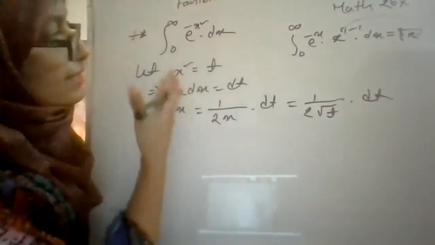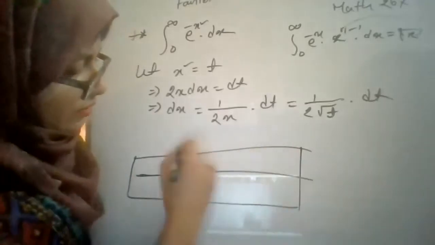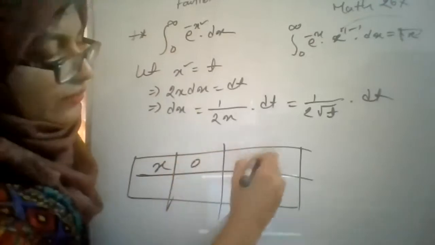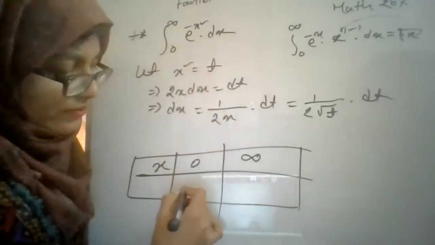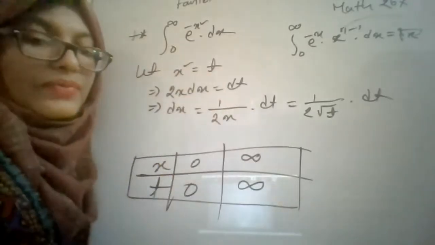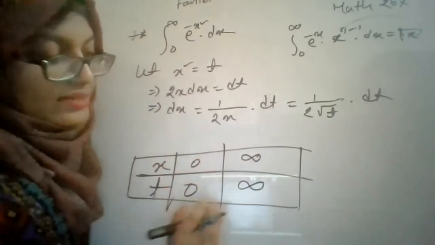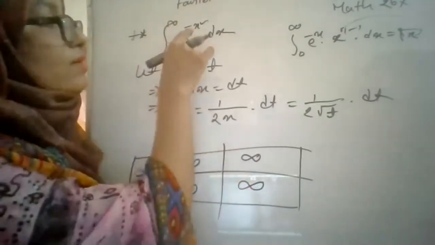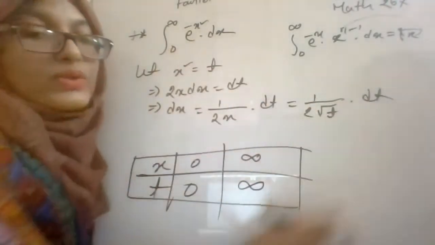Now change the limit. Here, this is the limit for x, so 0 to infinity. This is a relation between x and t. When x equals 0, t will be 0, and when x is equal to infinity, t will be infinity. Now I will use this change. That means I will change the limit, 0 to infinity, which is similar to the previous one, and consider x square is equal to t and dx is equal to 1 by 2 root over t into dt.